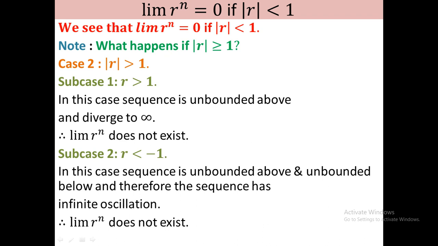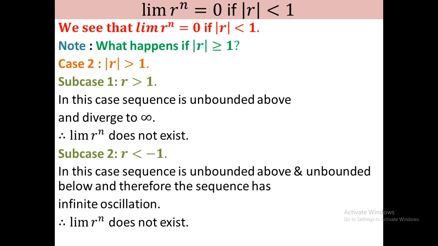So our conclusion is that when mod r is less than 1, the sequence converges to 0. When r equals 1, the sequence converges to 1. When r is minus 1, it oscillates finitely. When r is greater than 1, it diverges to infinity, and when r is less than minus 1, it oscillates infinitely, that is, it has infinite oscillation. I hope that you understand this limit.